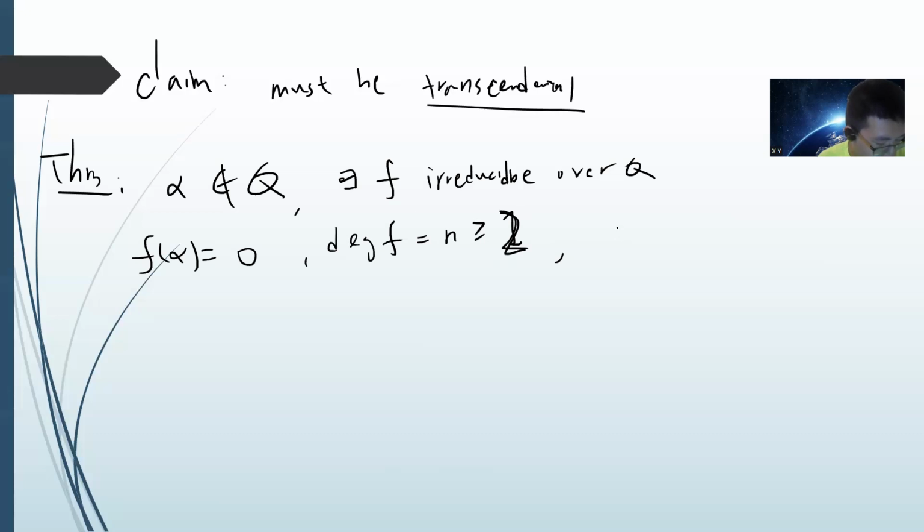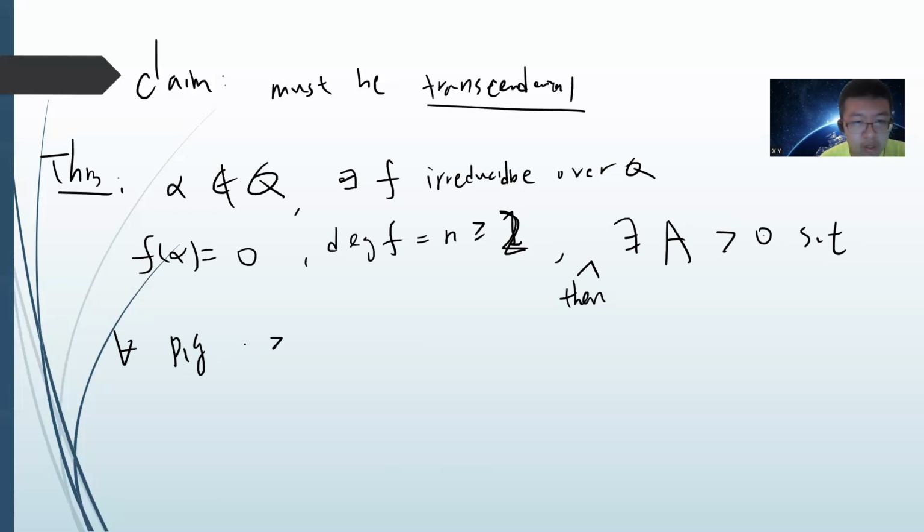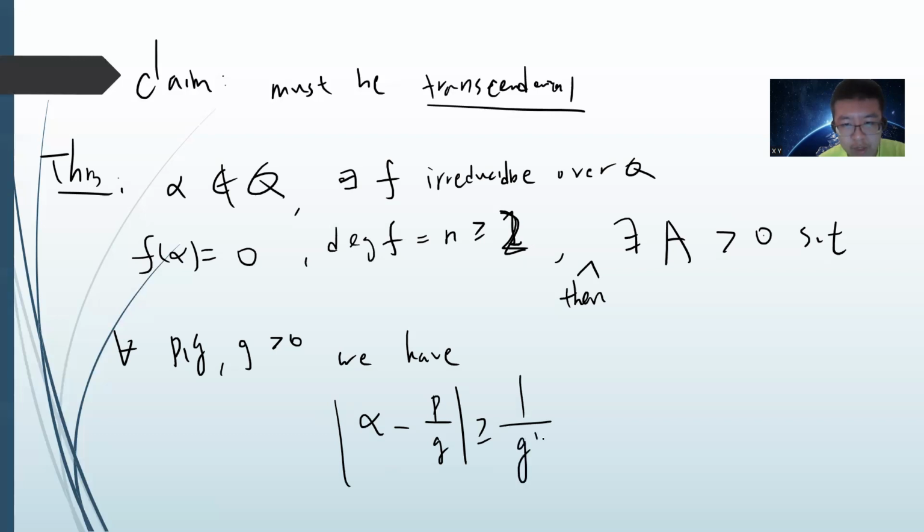Then there exists a constant real number A such that for all integers p and q with q greater than 0, we have that alpha minus p divided by q is greater than or equal to A over q to the n. So an algebraic number cannot be approximated so well.